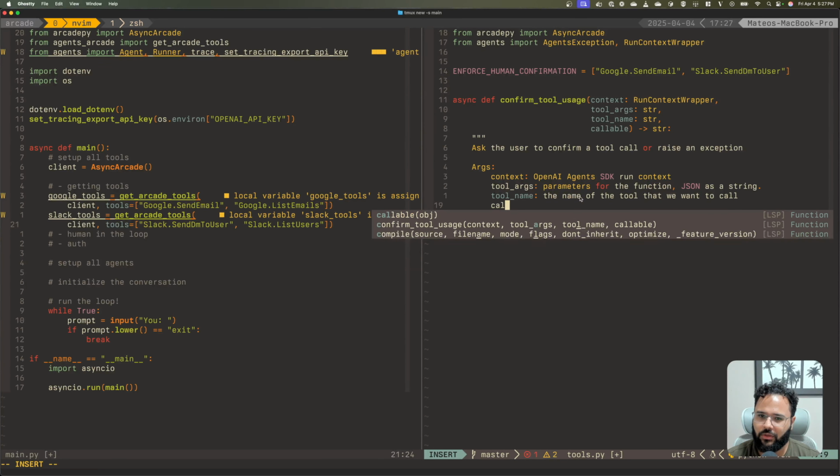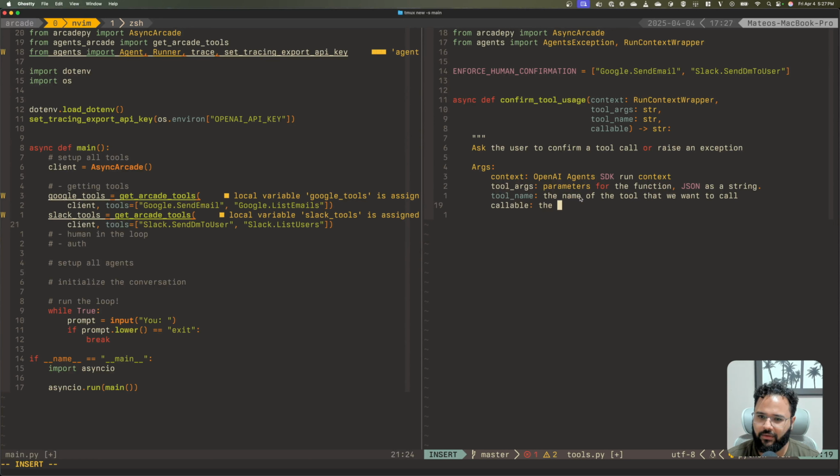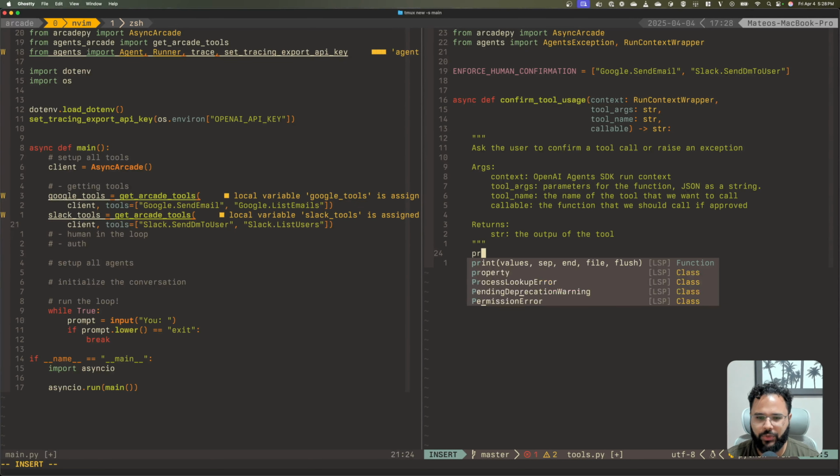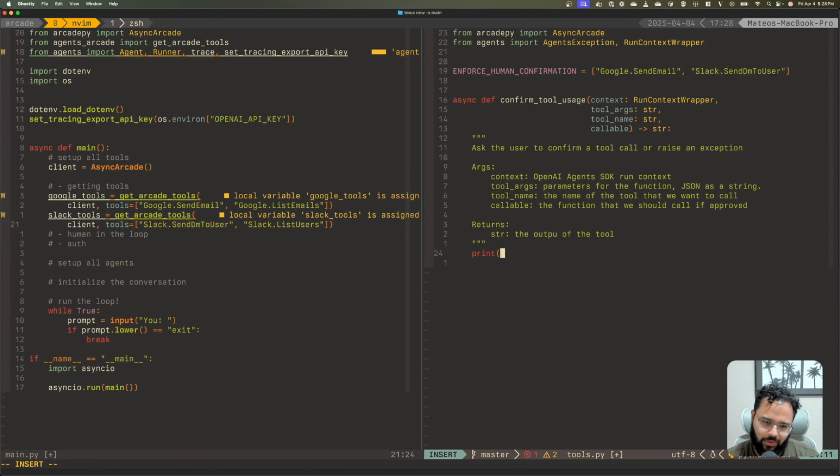And then callable is going to be the function that we should call if approved. Then it returns a string, the output of the tool, or we fail.